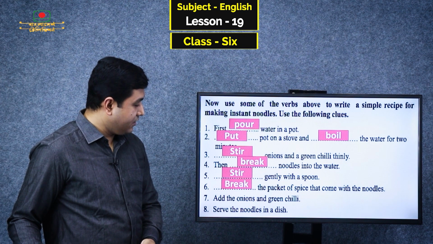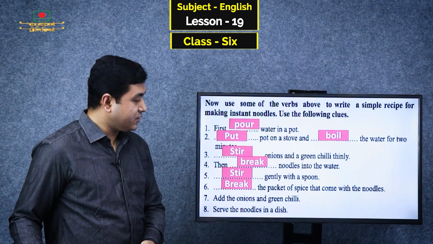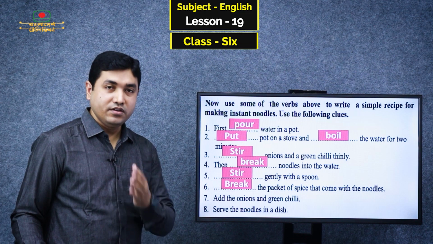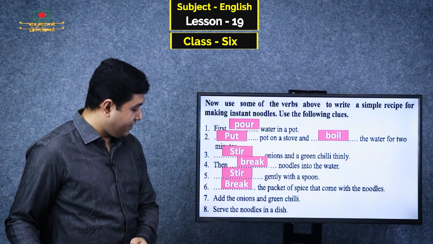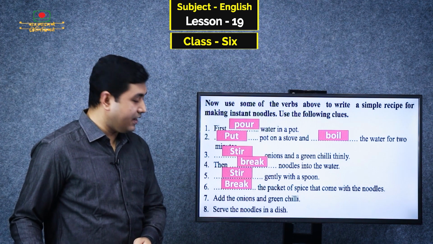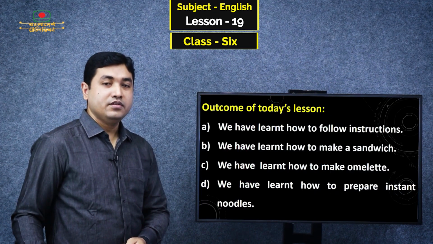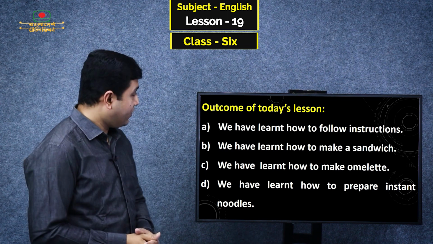Number 6, break the packet of spice that comes with the noodles, and then you have to add the onions and green chili. And number 8, serve the noodles in a dish. So, that's all from today's lesson.